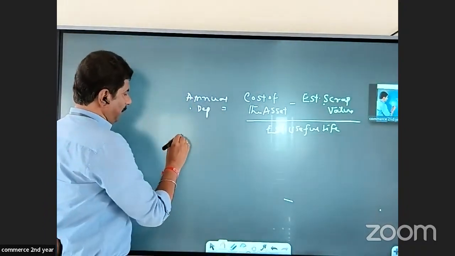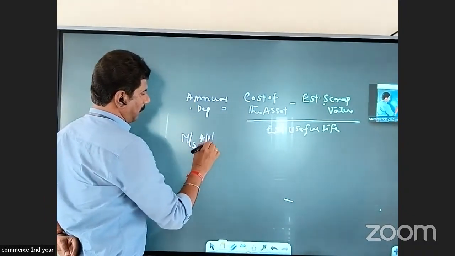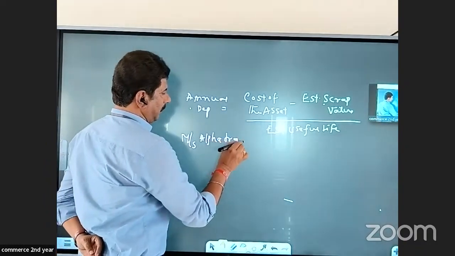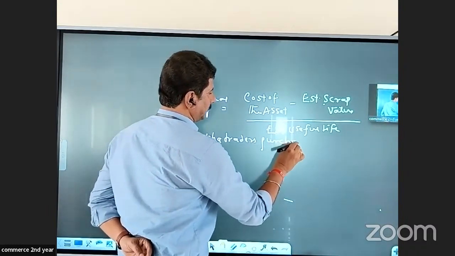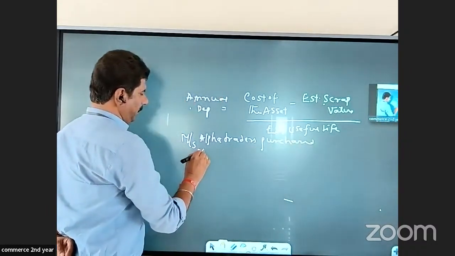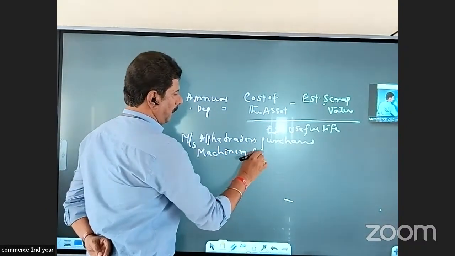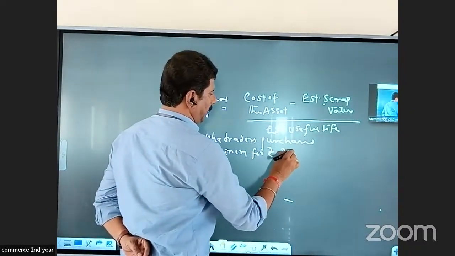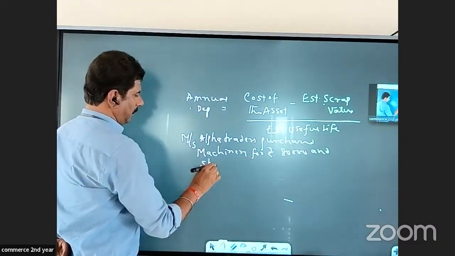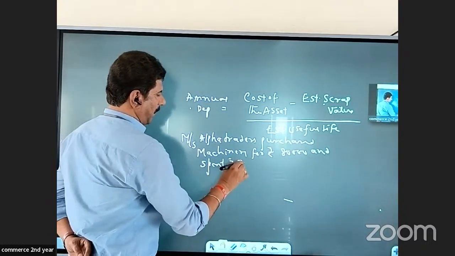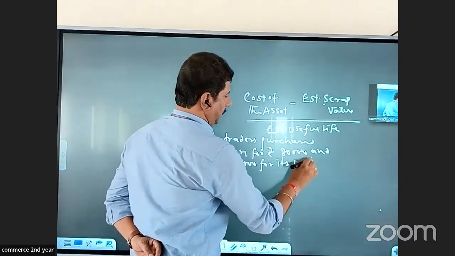Let us say, for example, Messrs. Alpha Traders purchased machinery for rupees 80,000 and spent rupees 5,000 for its installation.